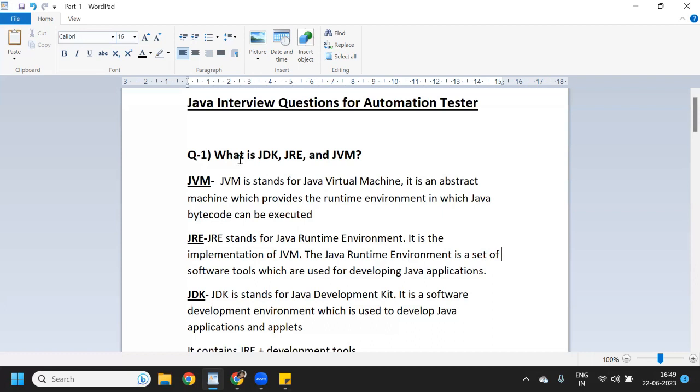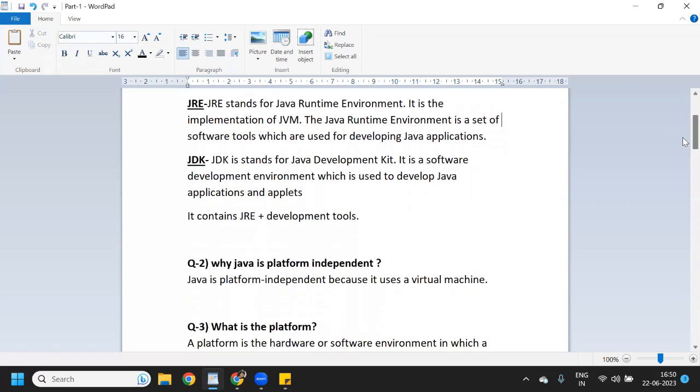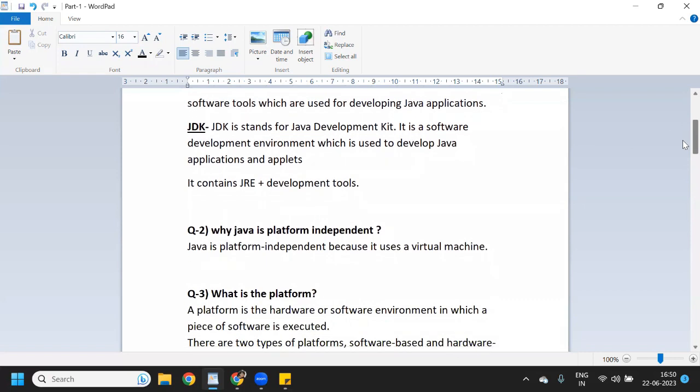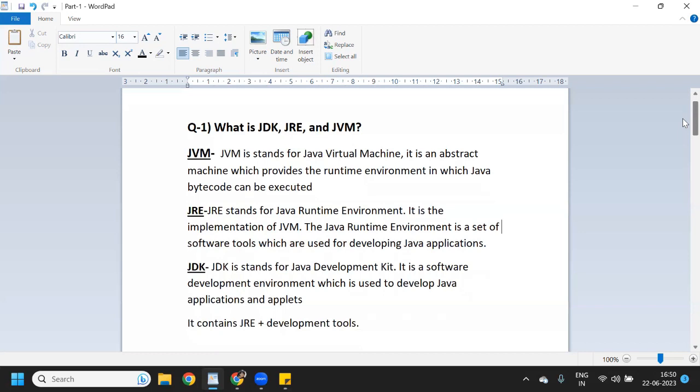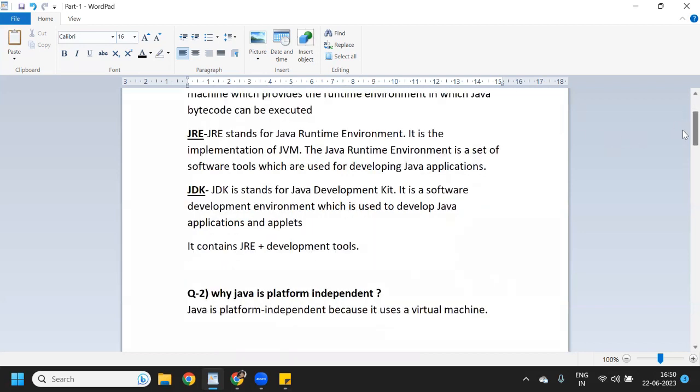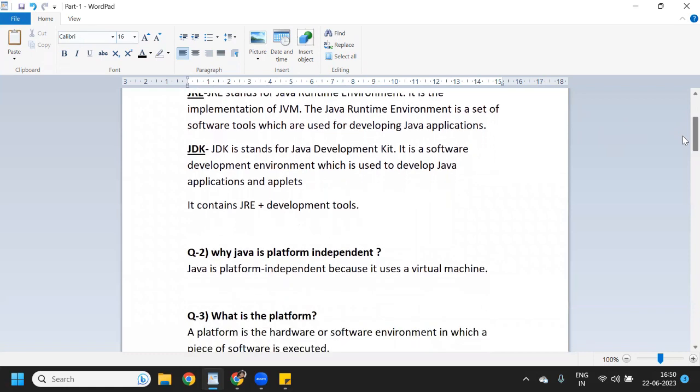So the first question I have added is, what is JDK, JRE and JVM? This is a very basic question. If you are working on Java, then you must know these things. What is JDK, what is JRE and JVM? So the starting two to three questions are very basic. Rarely does an interviewer ask what is JDK, JRE, JVM, why Java is platform independent, and what is a platform.